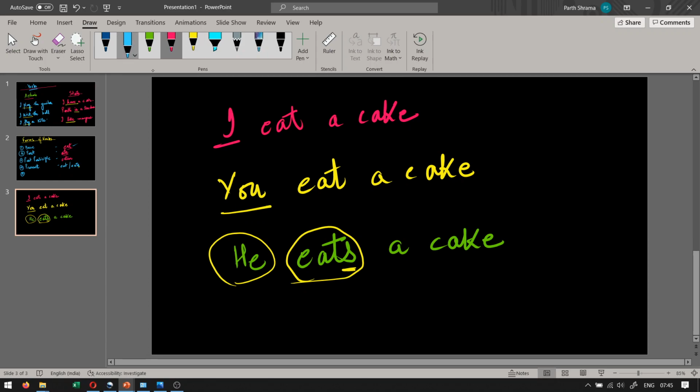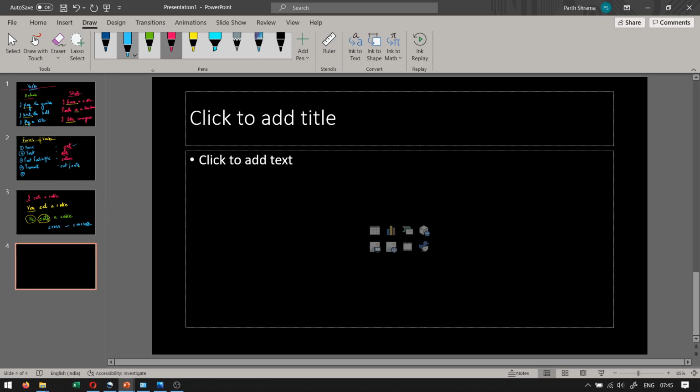So where do we find ES? In certain verbs like let's say cross. Okay, for third person singular we will have crosses. Okay, es is added as the suffix. Suffix is what comes after the word, prefix is what comes before the word. All right, moving forward.